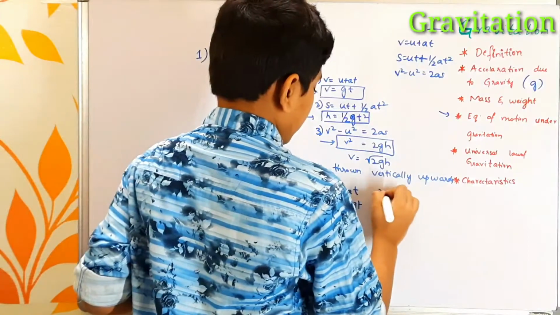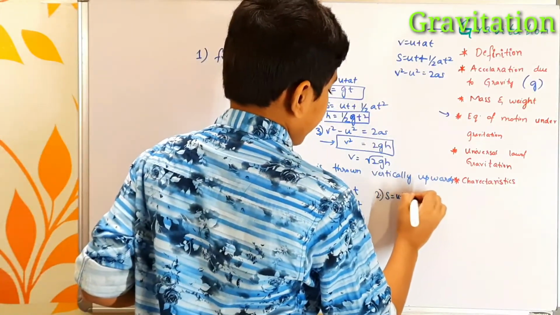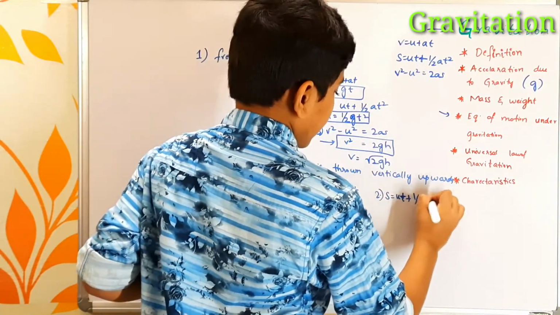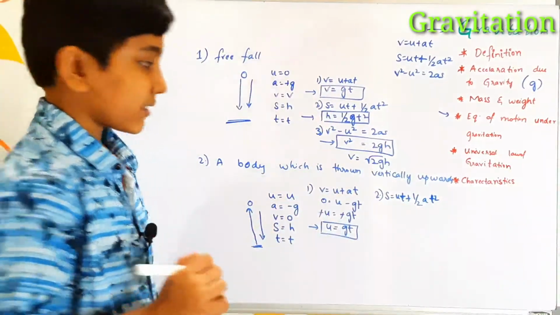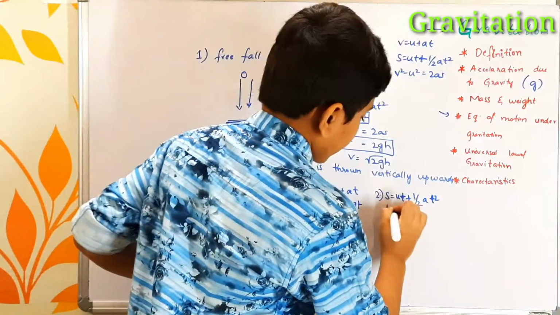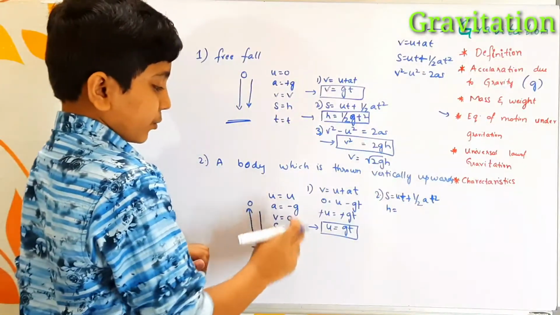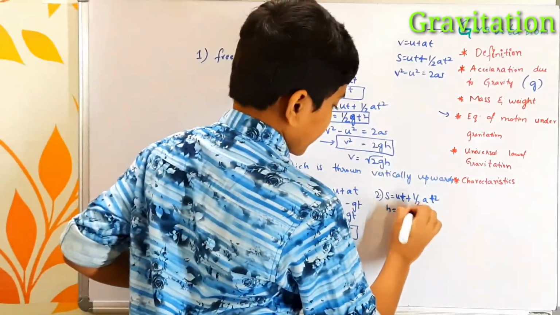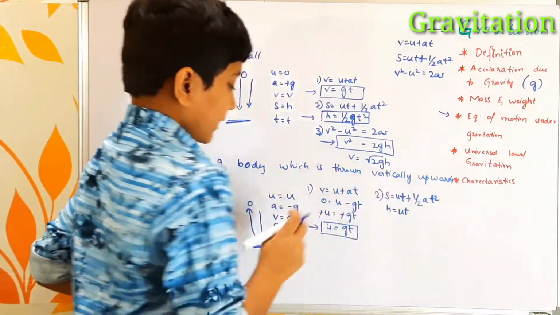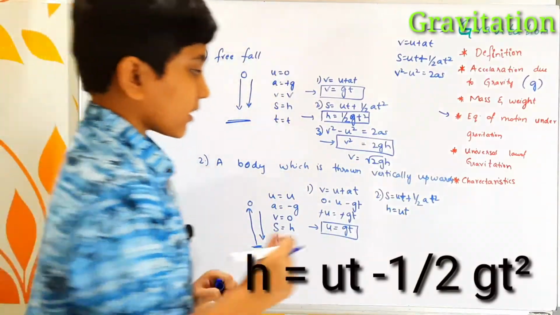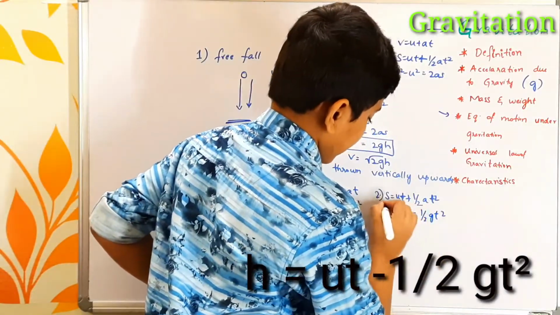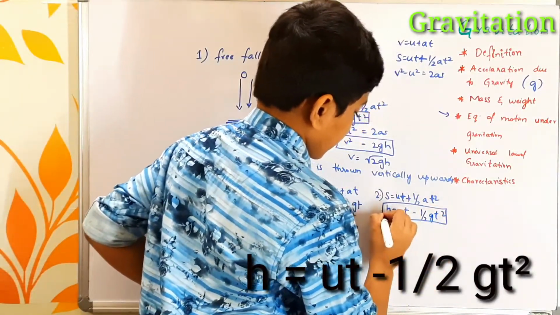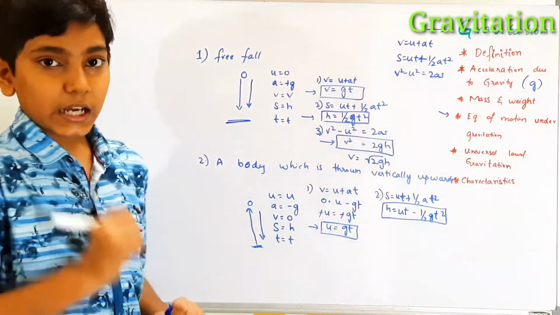The second equation of motion is s equals ut plus half at square. Here s is nothing but h. h equals, u is u, t is t, it is ut. Here we have half into, the a value is minus g. It is minus half gt square. So h equals ut minus half gt square is our second equation of motion for a body which is thrown vertically upwards.